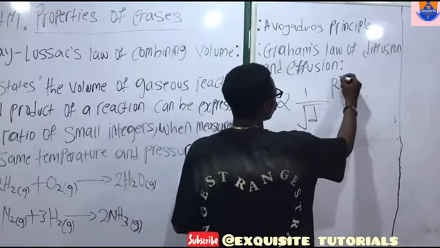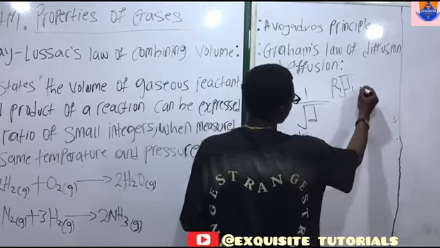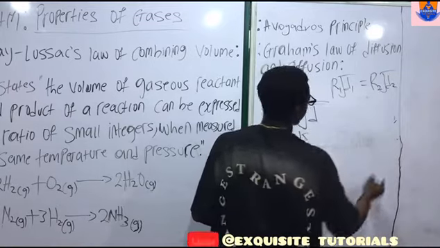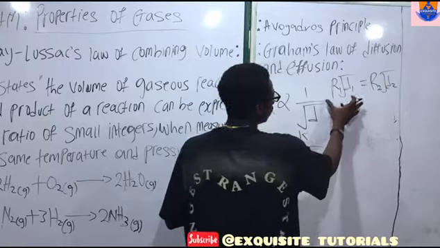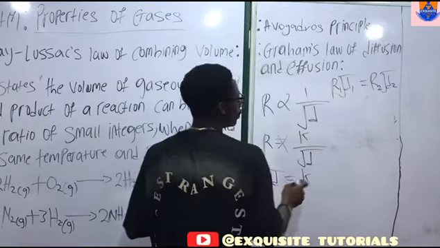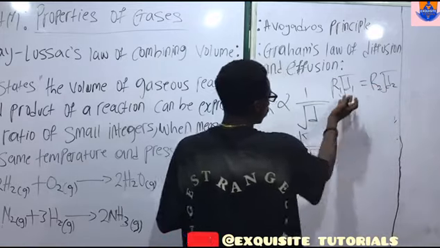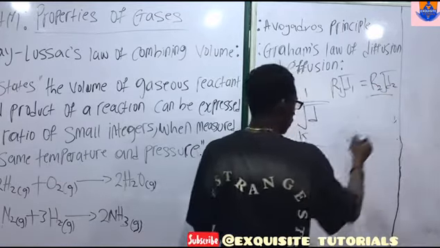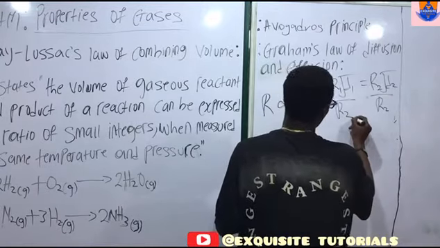rate 1 root d1 is equal to rate 2 root d2. So now let's put rate on the same side and density on the same side. Let's make this rate 2 come this way, so we're dividing both sides by rate 2.